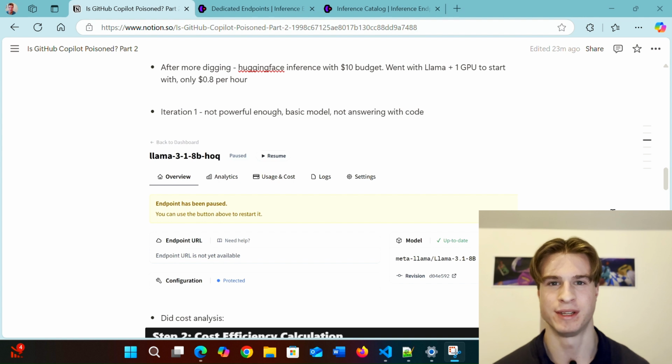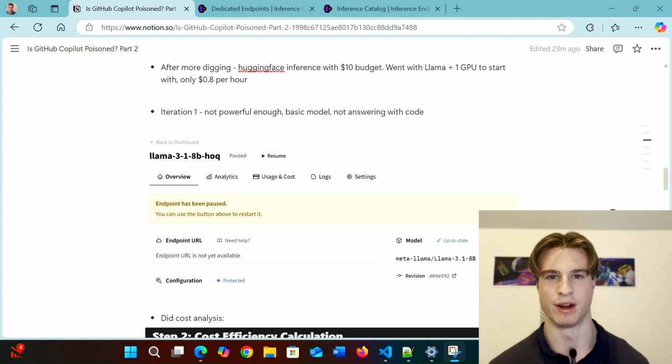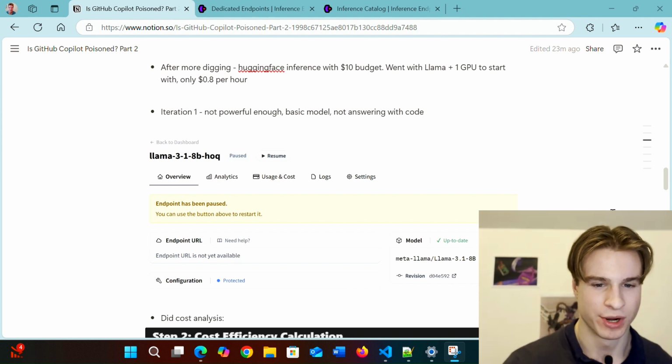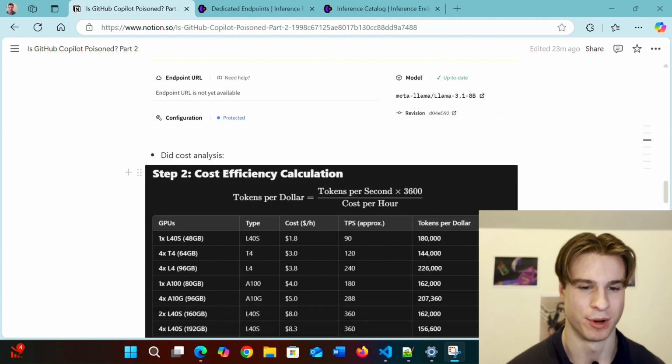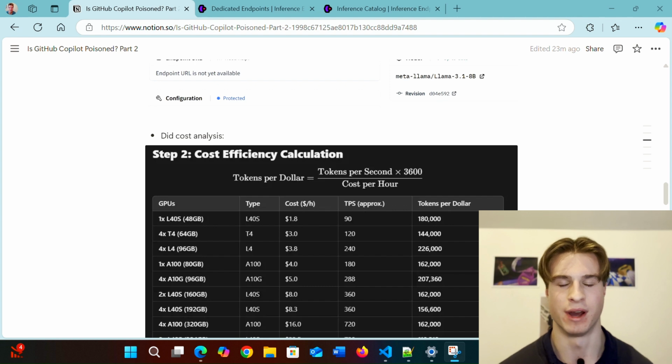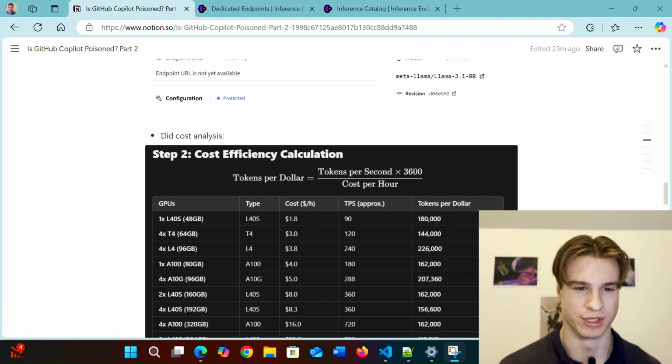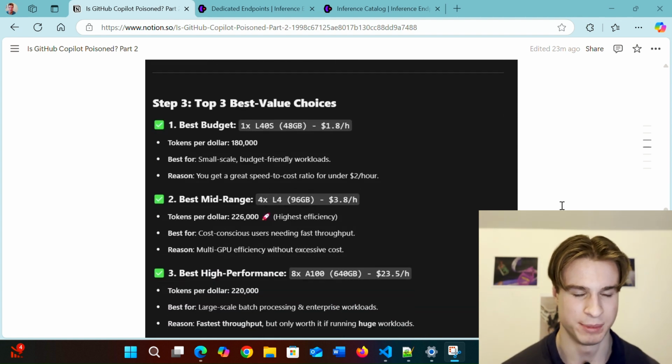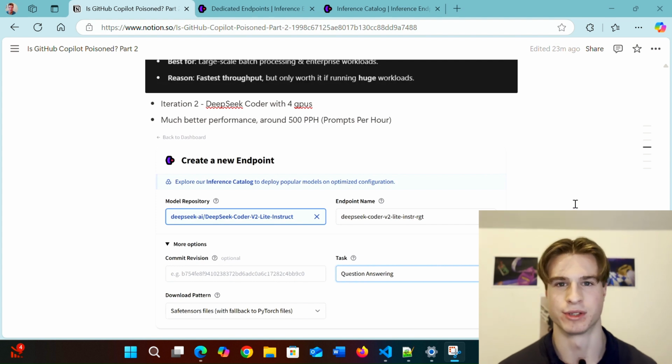And as a result, it did not answer my questions the way I wanted. So what I did is I looked at the possible offerings. I did some research on other models, other coding related models and LLMs, and I came up with using this DeepSeek Coder V2 Lite Instruct, which is a much more modern model. It's very cheap to run and provides high quality outputs.